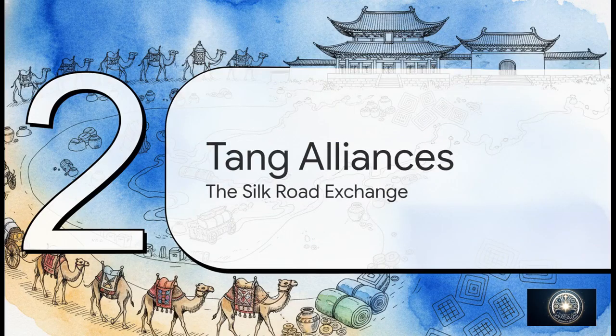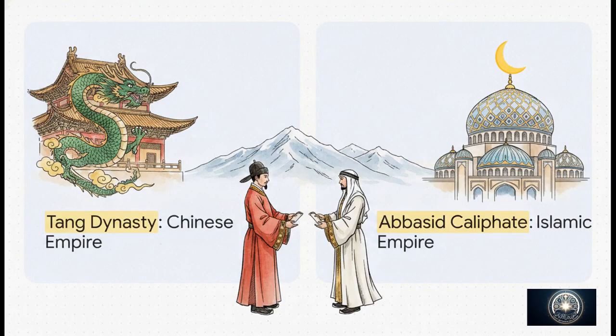Moving on to Section 2, Trade and Tang Alliances, the Silk Road Exchange. So put yourself in this era. We're looking at two of the most powerful empires of the medieval world, the Tang Dynasty and the Abbasid Caliphate. Less than 50 years after the chaos of the An Lushan rebellion we just talked about, these two massive superpowers actually forged an alliance. An envoy from the famous Caliph Harun al-Rashid arrived in Chang'an, the Tang capital, to form a united front against Tibetan attacks happening out in Central Asia.